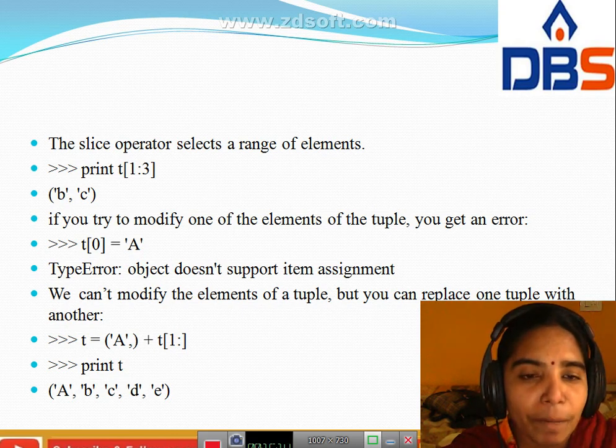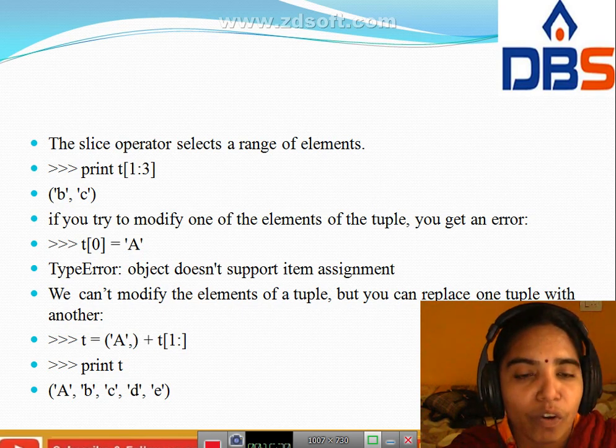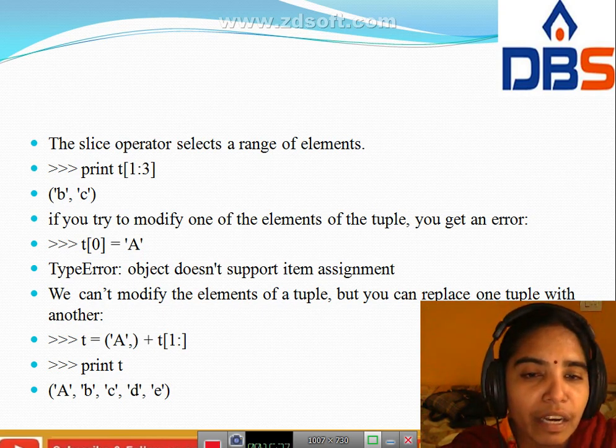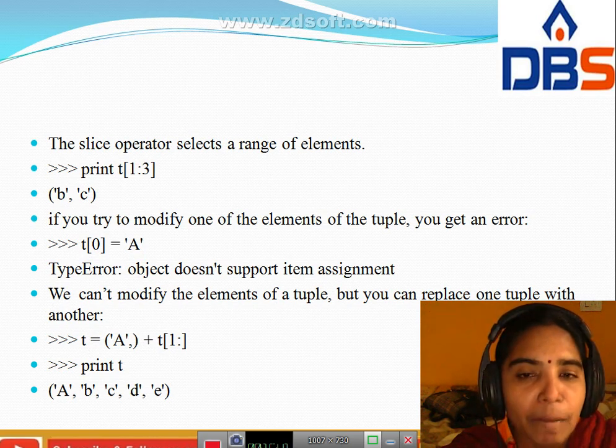Here we have to replace: t equal to, we get A plus t of 1 colon onwards. Here we have to add using the concatenation operation. We take the first element, index 0. Print t. This means we can't modify the elements of a tuple, but we can replace it.